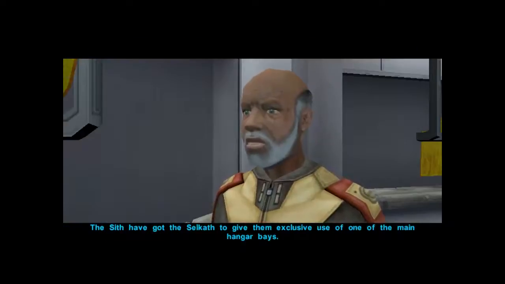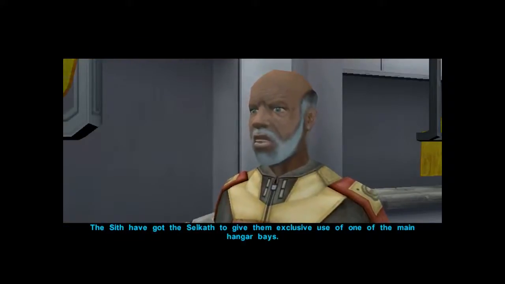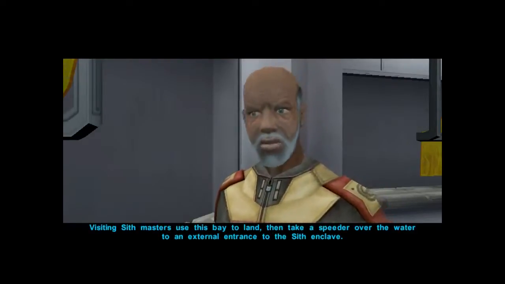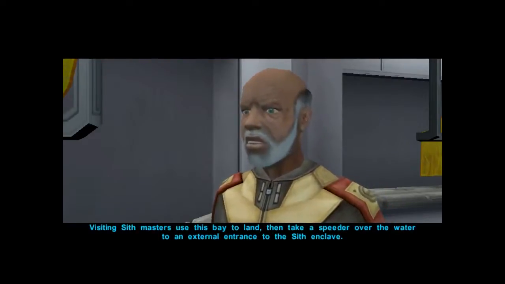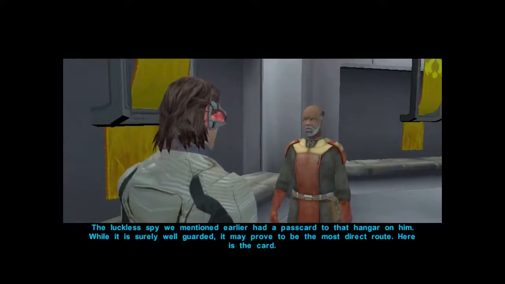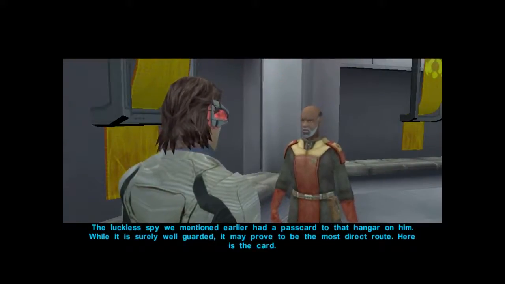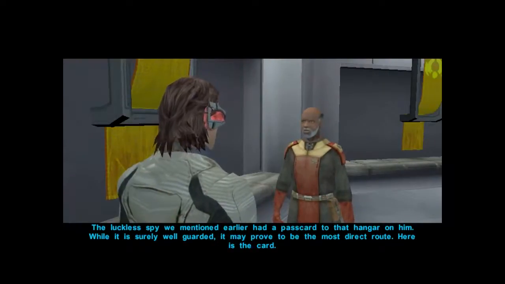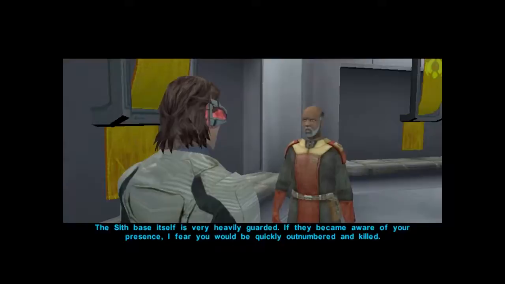The Sith have got the Selkath to give them exclusive use of one of the main hangar bays. Visiting Sith Masters use this bay to land, then take a speeder over the water to an external entrance to the Sith Enclave. The luckless spy we mentioned earlier had a pass card to that hangar on him. While it is surely well guarded, it may prove to be the most direct route. Here's the card.